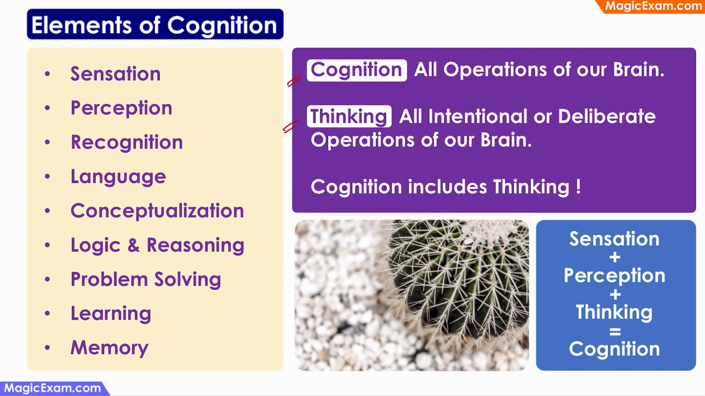Thinking and cognition are very similar, but for the fact that cognition includes all the operations of our brain, whereas thinking includes only the intentional or the deliberate operations of our brain. So cognition includes thinking. Cognition is bigger than thinking.